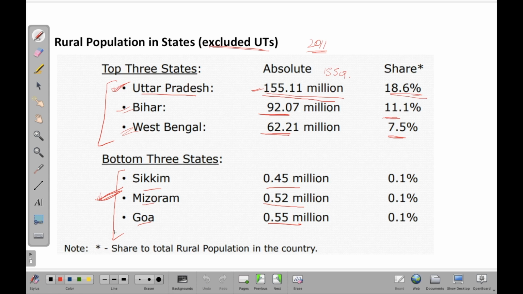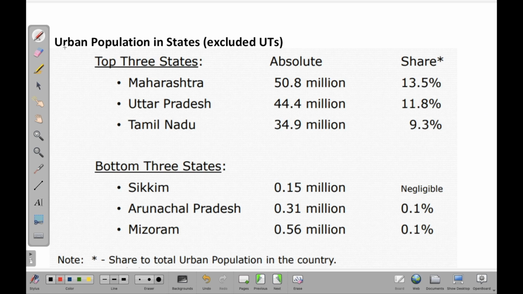And all this share is to the total rural population in the country. Remember that. We are looking at the rural population in states, and these were the top three states. These are the bottom three states, and this share of 18.6% is the rural population of UP to that of the rural population of India, right? Remember this particular fact. Okay, let's have a look at the urban population now in states.